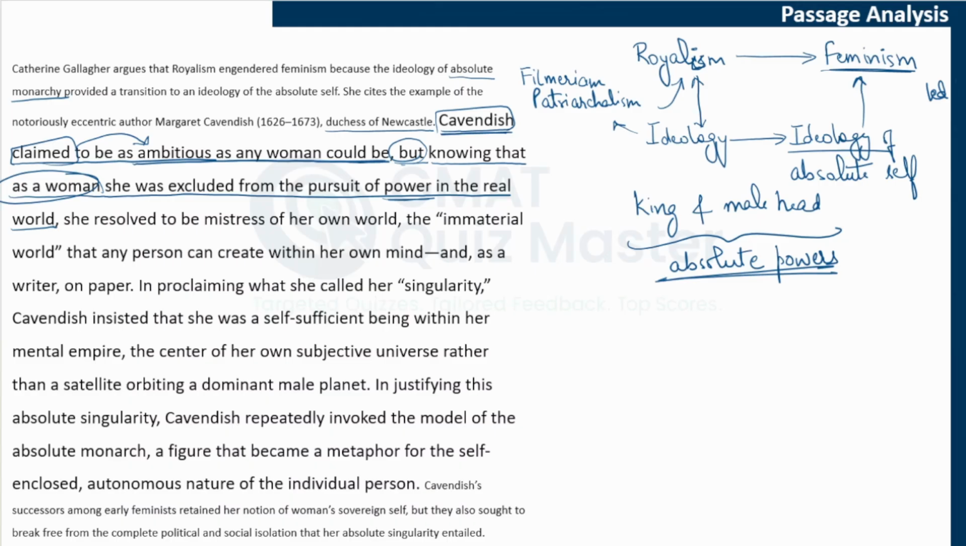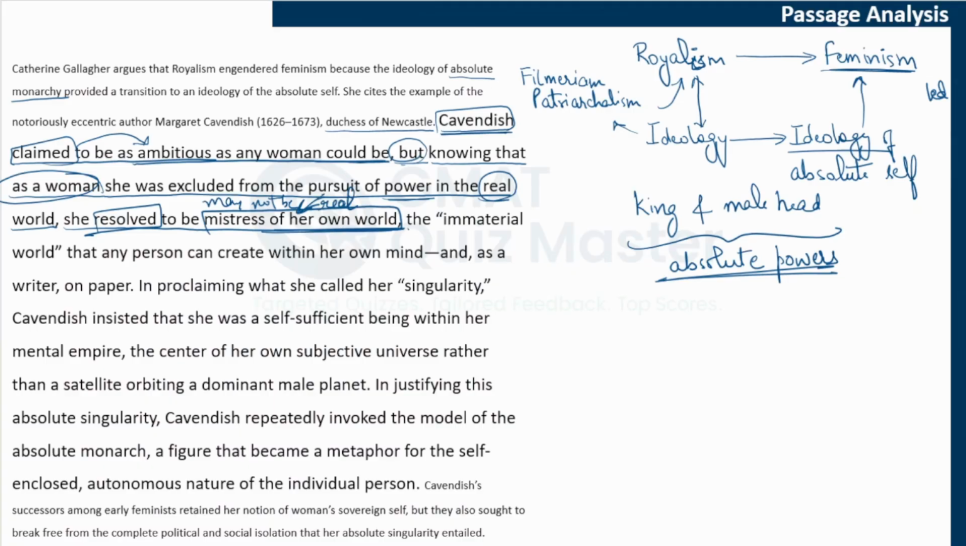So what did she do? She resolved to be mistress of her own world. Now, what she decided? That I will be the mistress of my own world. Now, here we are talking about real world, which means the actual world which exists. And then we are saying in her own world. So she is creating some world of her own, right? Which may not be real. This may not be real because in the real world she does not have these rights. So she resolved that okay, I'll be the mistress, I'll be the absolute power in my own world.